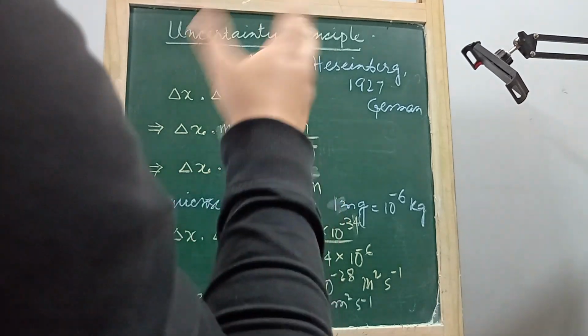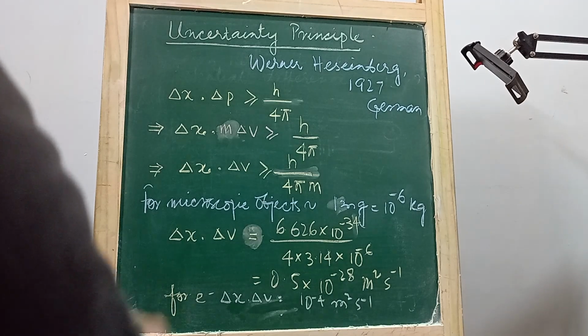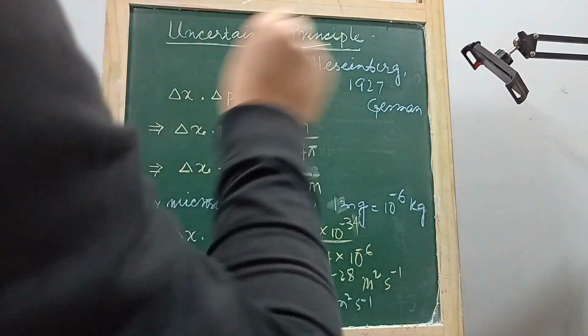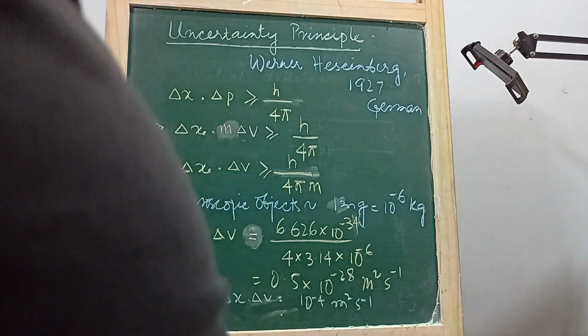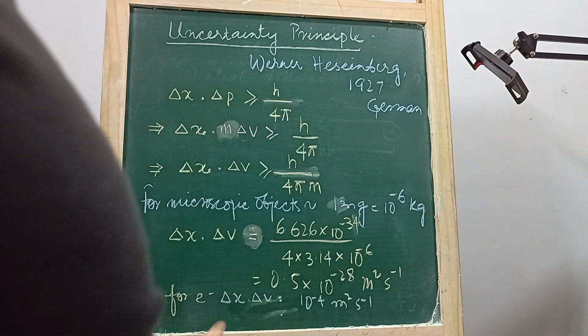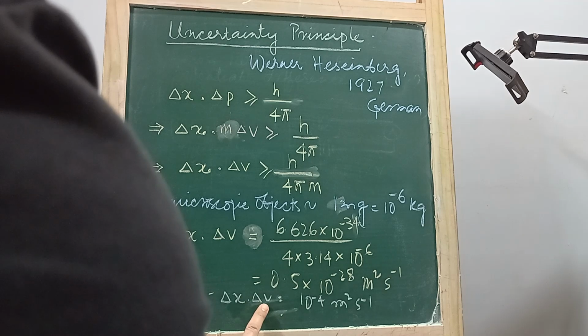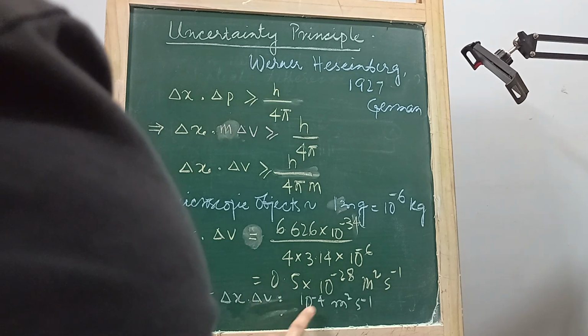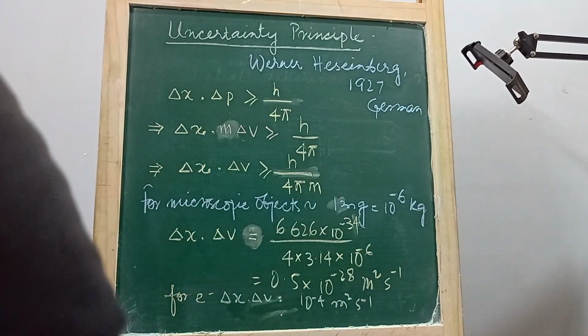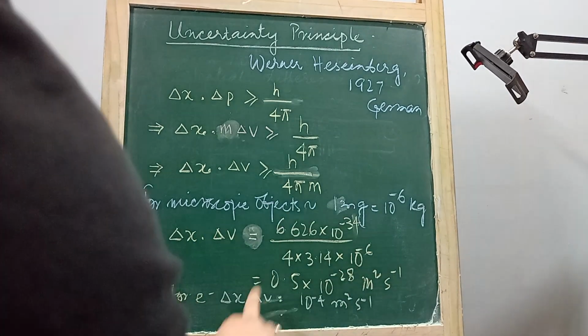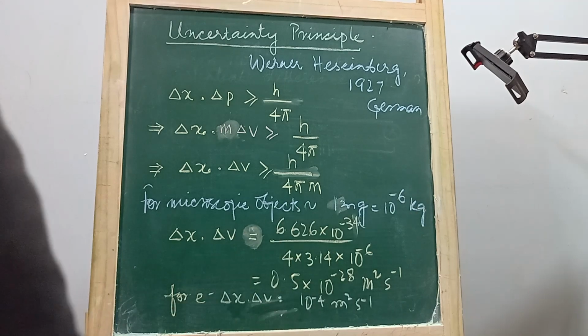So consider 10 to the minus 8 as the error in calculating the position. If this is 10 to the minus 8, then this will become 10 to the minus 4 divided by 10 to the minus 8, which is 10 to the power 4. That is 10,000. So the uncertainty in velocity will be around 10,000 meter per second.